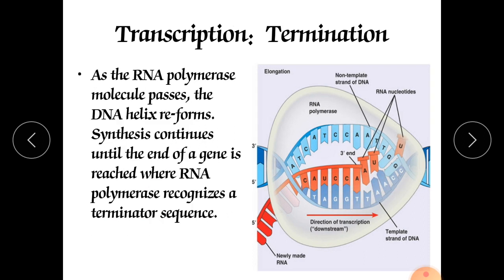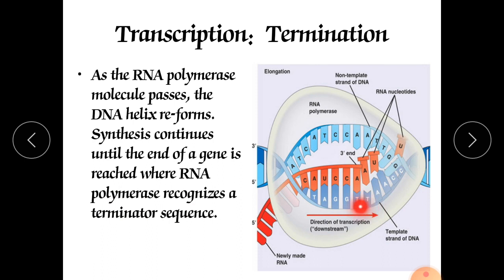As the RNA polymerase molecule passes, the DNA helix reforms. The synthesis continues until the end of the gene is reached, where the RNA polymerase recognizes a terminator sequence. So the process of initiation and termination is found out by the RNA polymerase enzyme. The termination can be recognized by the RNA polymerase, and the termination will occur.